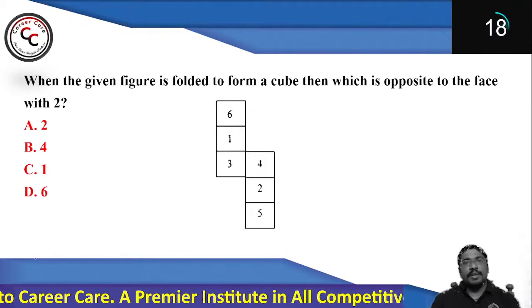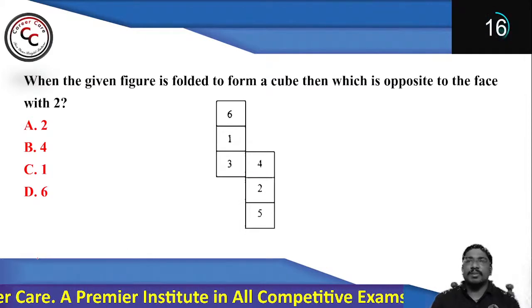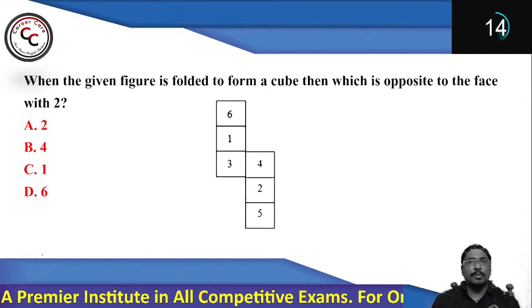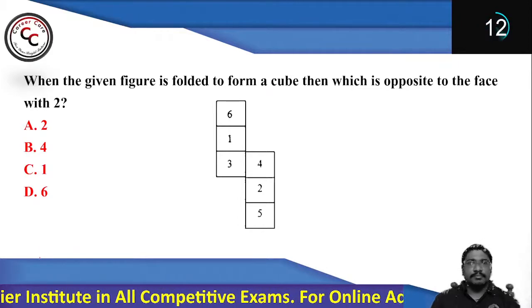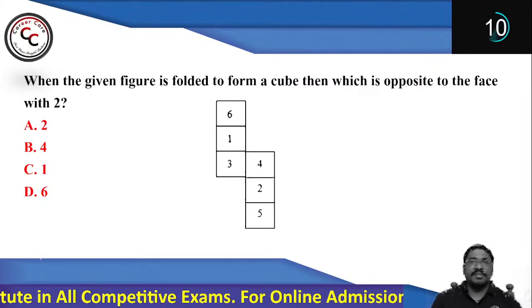Now look at this particular question. See and tell me what your answer says. This question is purely based on open dice: which surface is opposite to what?